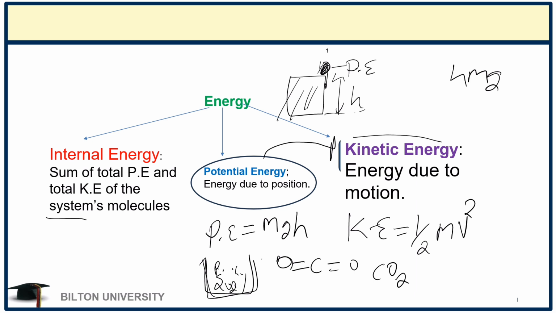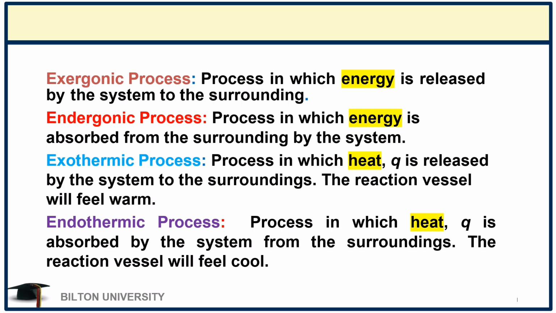We can then ask ourselves, what is internal energy? The internal energy of this system will be the sum of all the potential energy of these particles plus all the kinetic energy of these molecules.